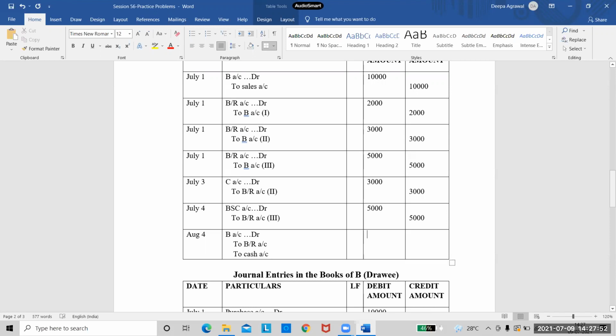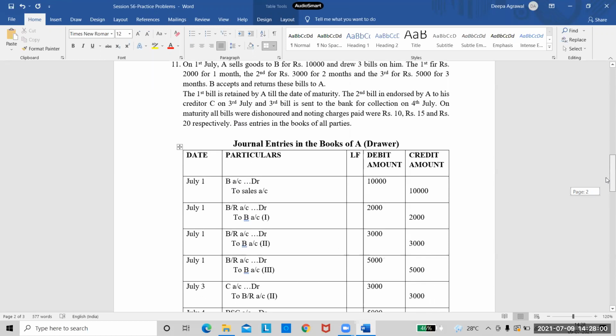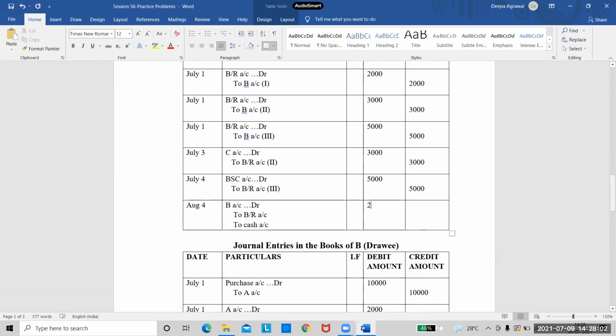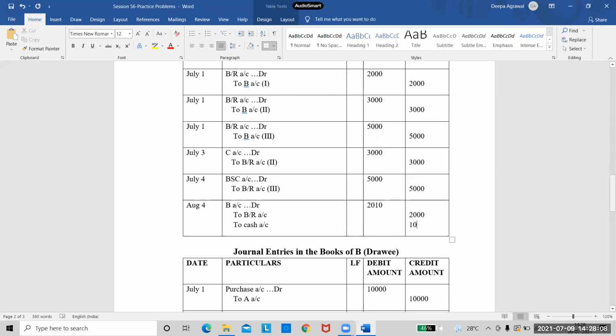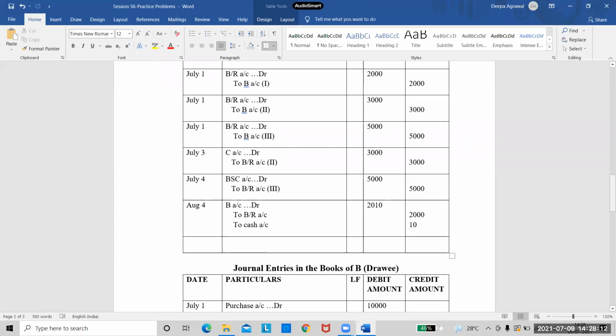So how will I write the amount? First bill amount is 2,000, right? And the amount of noting charges are 10 rupees. So B's account would be 2010. The bill amount is 2,000. Noting charges are 10 rupees. Is this part clear?